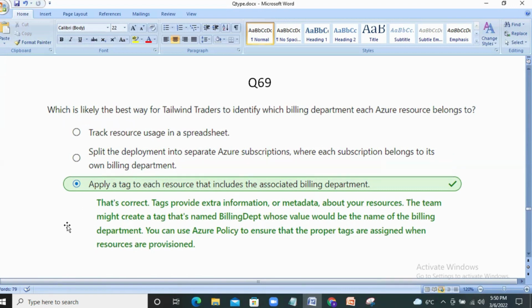We can use resource tags like a unique separator between different sets of resources. Tags provide extra information or metadata about your resources. The team might create a tag named billing department, whose value would be the name of the billing department. You can use Azure policy to ensure that the proper tags are assigned when resources are provisioned. Tags are like the label option in the Jira tool, where we group all similar tickets using the label name. Similarly, here we have the resource tags.